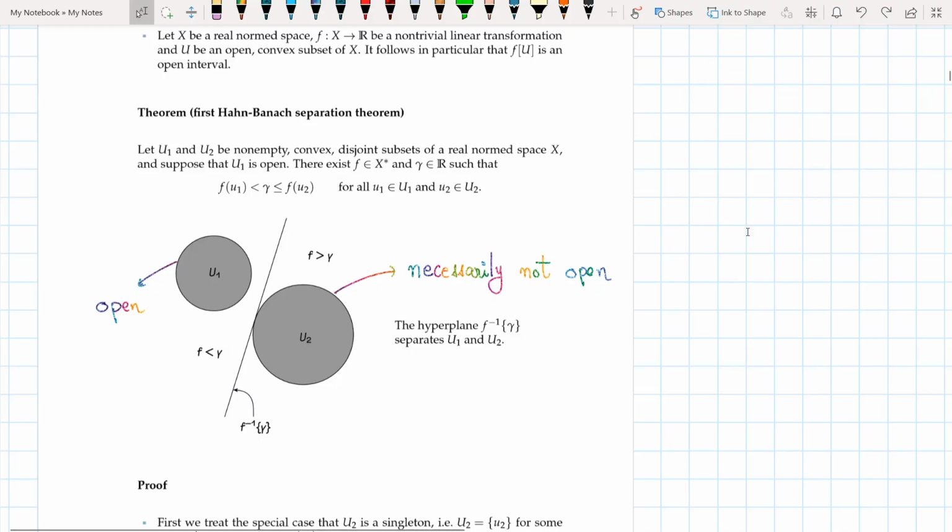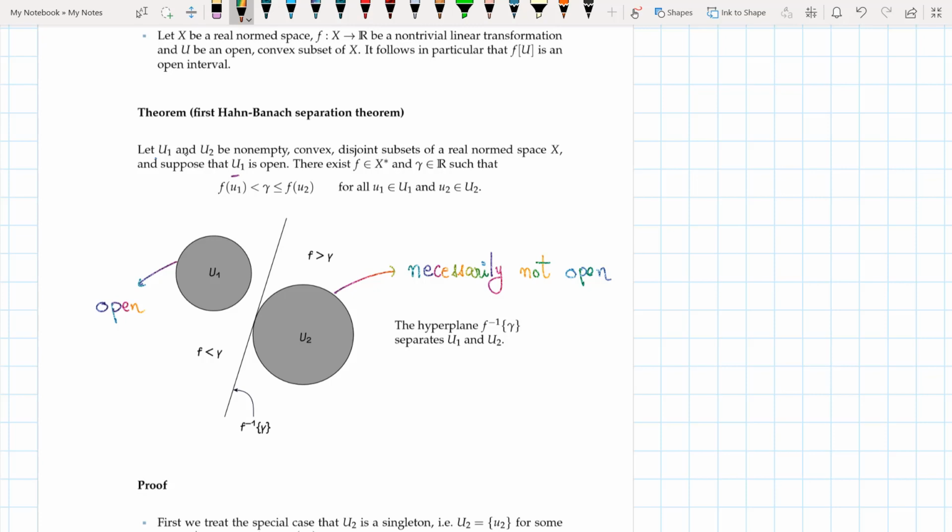Just a very last thing before we wrap up our chapter on the Hahn-Banach theorem. We will just see the statements of two theorems, which are the separation theorems, without going into the proofs of them. The first Hahn-Banach separation theorem says: let U1 and U2 be non-empty convex and disjoint subsets of a real norm space X, and suppose that U1 is open.